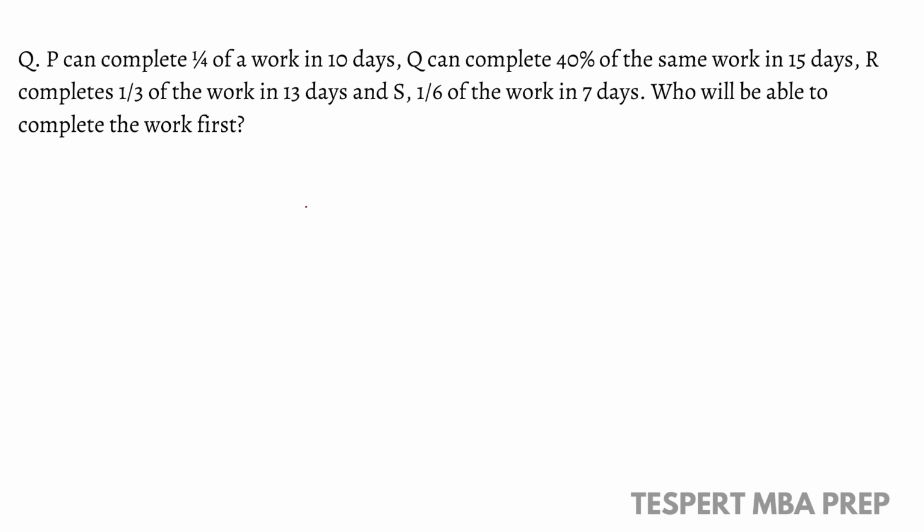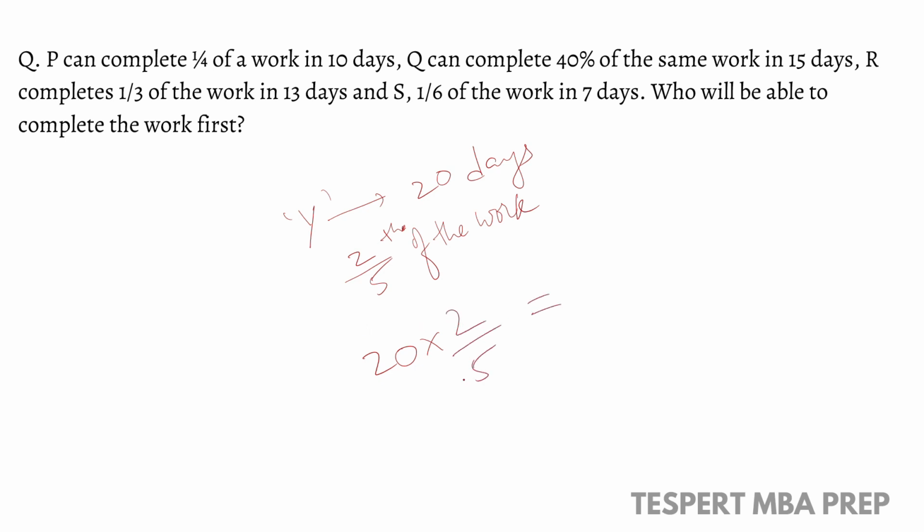Suppose I say Y completes a piece of work in, let's say, 20 days. In how many days will 2/5 of the work be completed by Y? If Y is completing the work in 20 days, then he will finish 2/5 of that work in 8 days, right? So to calculate this, we can directly multiply the fraction with the number of days.